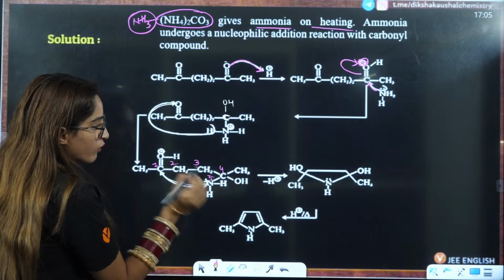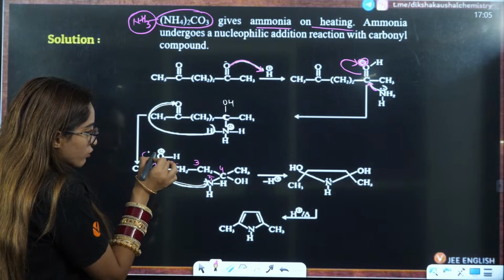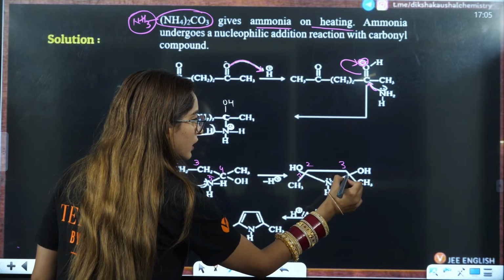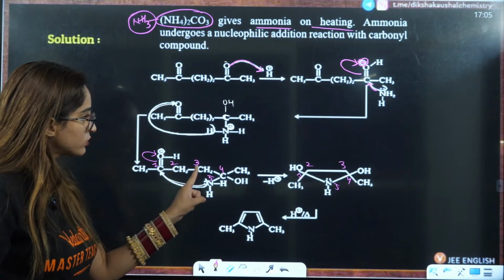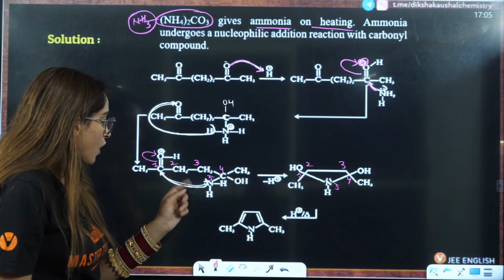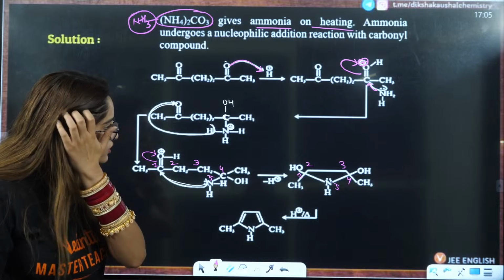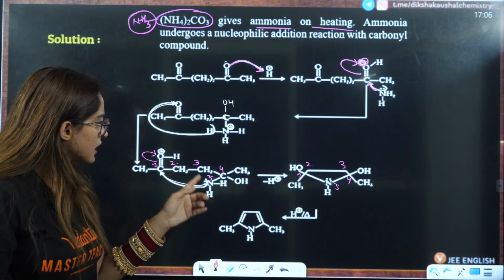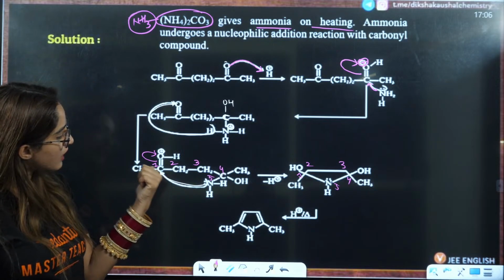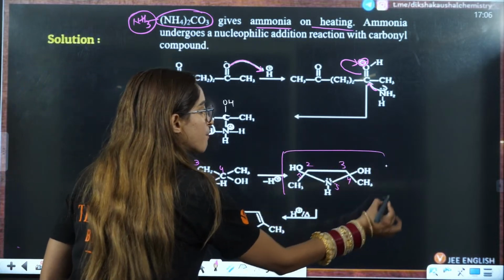So 1 2 3 4 5, a 5-membered ring. On the first position this double bond is going to shift here and get converted to OH. So this is 1, this is 2 3 4 5. 2 and 3 are carbon carbon, the fourth is the carbon which has CH3OH, and the fifth is nitrogen with hydrogen. Now this hydrogen is also taken out, and the first carbon has one CH3 and one OH. That means this compound is formed.